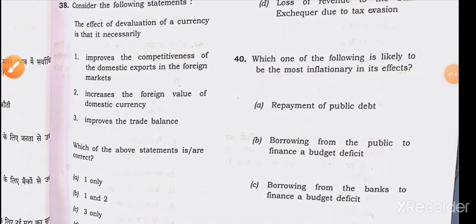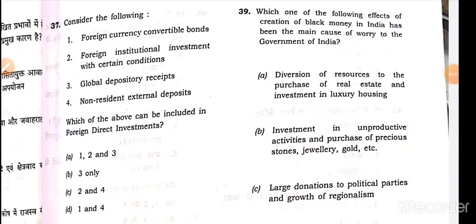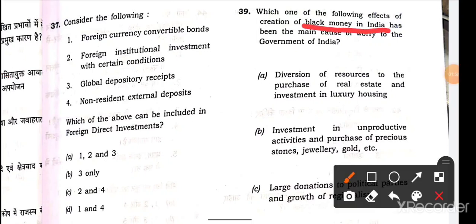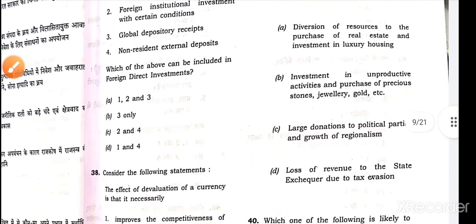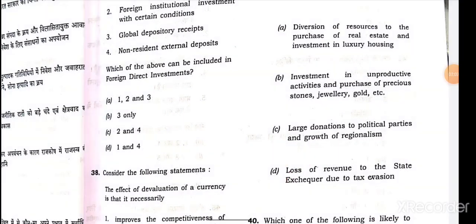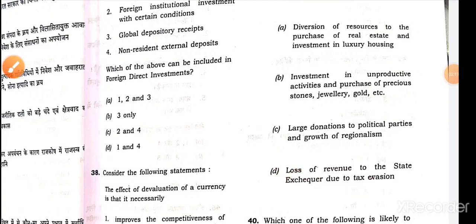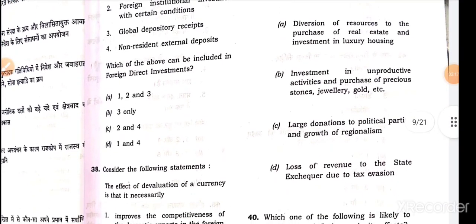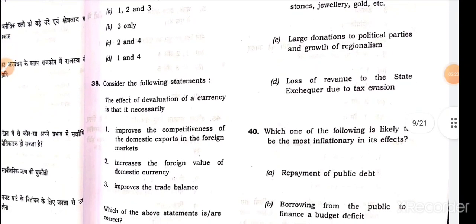38th, option A. Next, 39th: which one of the following are the effects of black money in the Indian market? Here all statements are effects of black money, but the most appropriate one is option D. The main definition of black money is loss of revenue to the state government, because tax will be avoided. For money that is not accounted for, tax will not be paid; that is called black money. The most appropriate answer is option D, loss of revenue to the state exchequer due to tax evasion.